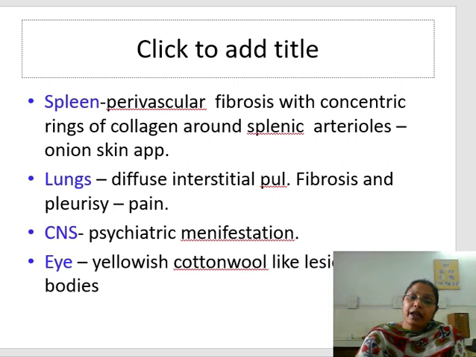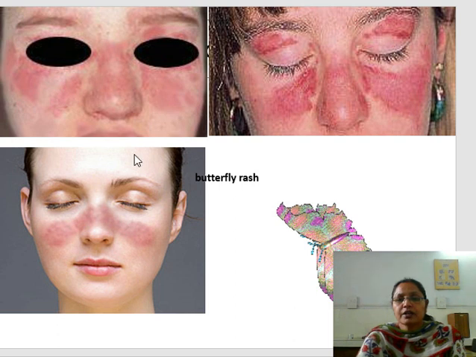In the CNS, there are psychiatric manifestations. And in the eye, there are yellow cotton wool like lesions, which are known as cytoid bodies. Microscopically we also see the cytoid bodies. Now this picture is showing the skin rashes. They look like butterflies, so they are known as butterfly rashes, like this.